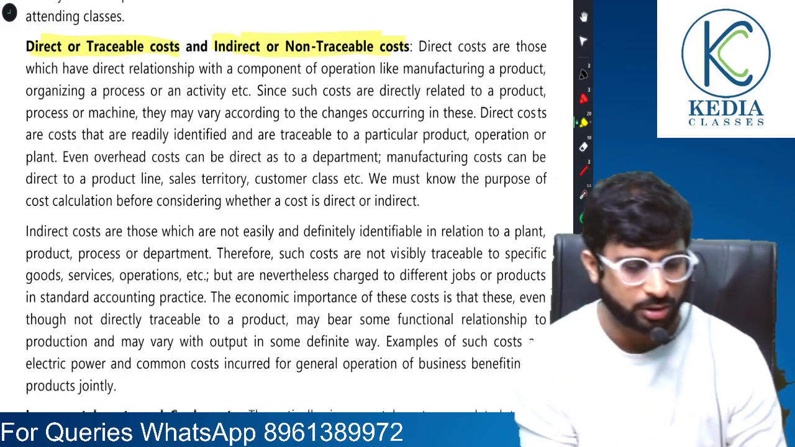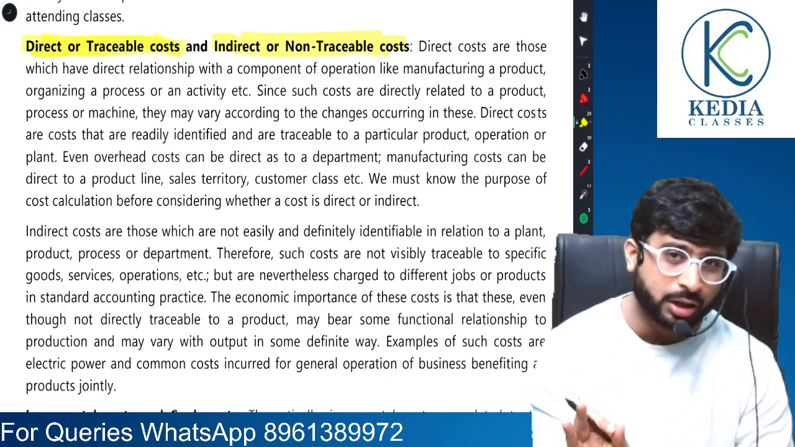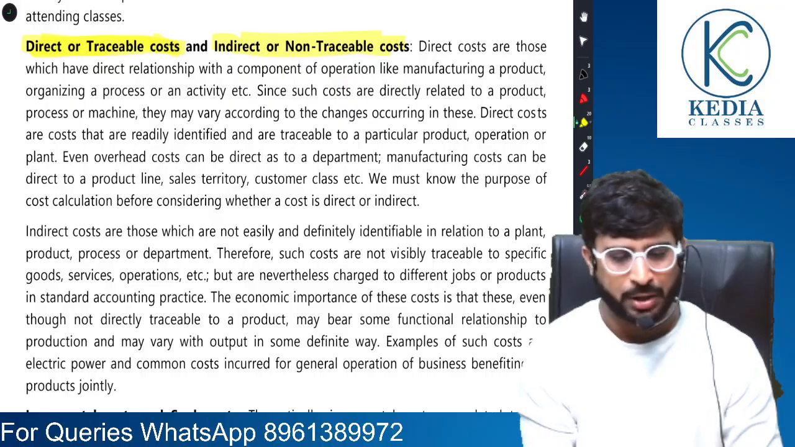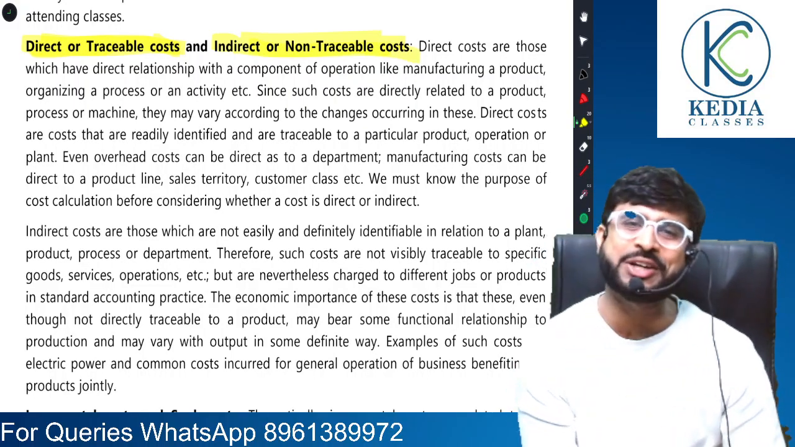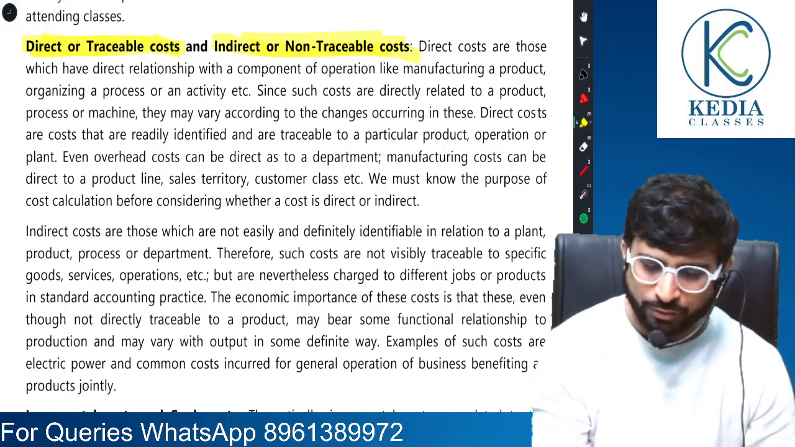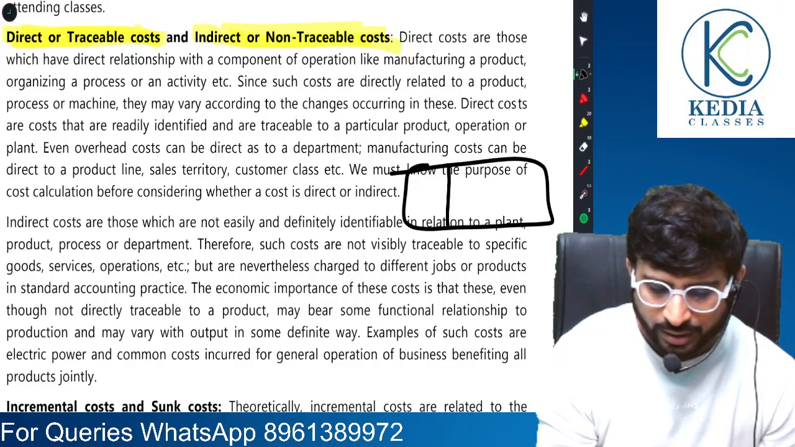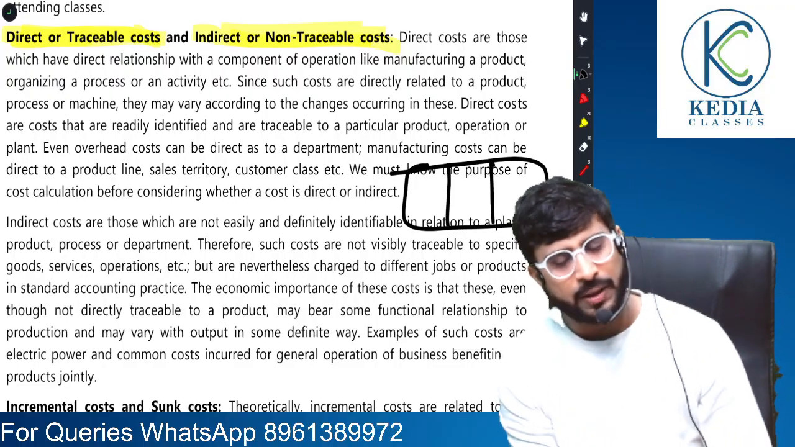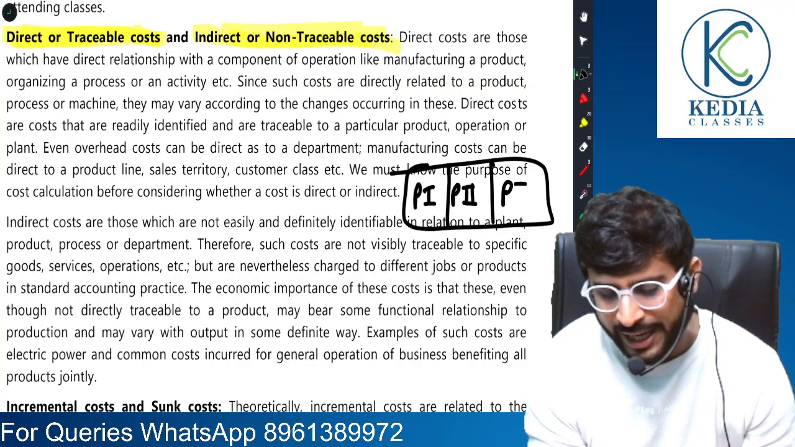Sir, what are these? Friends, direct or traceable cost means costs that can be attributed to a particular product unit. Indirect or non-traceable costs are costs that cannot be traced to any particular product unit. Meaning what, sir? Let me give you an example. Suppose in a factory, three products are being manufactured: product type 1, product type 2, product type 3.